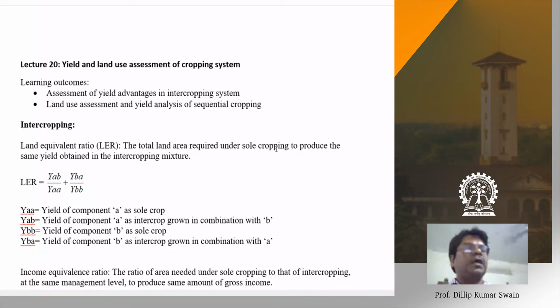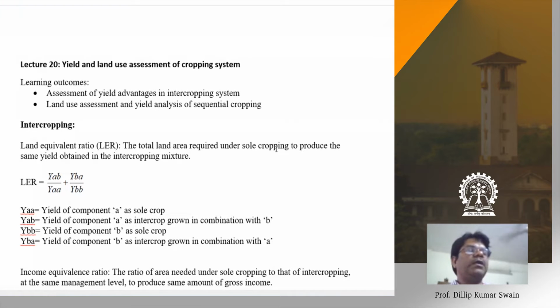Cropping system is very location specific. Depending upon the farm and the farmer, what type of crop is suitable decides the cropping system. It depends on location, economic conditions, soil type and market. According to the market, the farmer can decide what type of crop to grow. That talks about the cropping system.